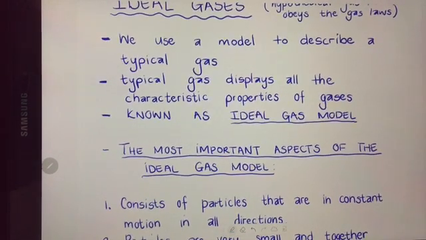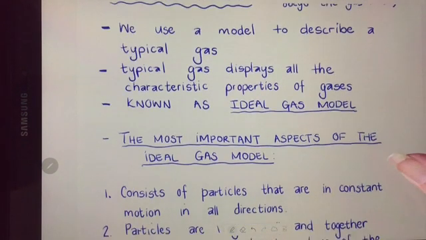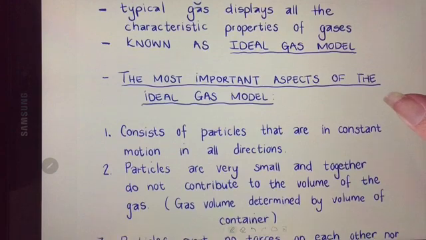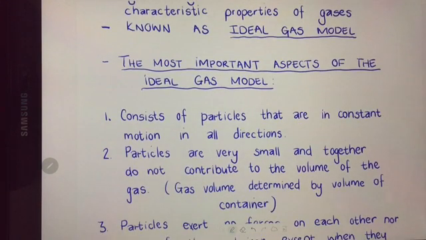Now, there are some important aspects of the ideal gas model that you need to know about. For now, I am just going to go through them very quickly as theory that you can take a look at. And then as we go through the rest of the chapter, I will concentrate on a couple of these points when we get to it, especially when we are busy with calculations.